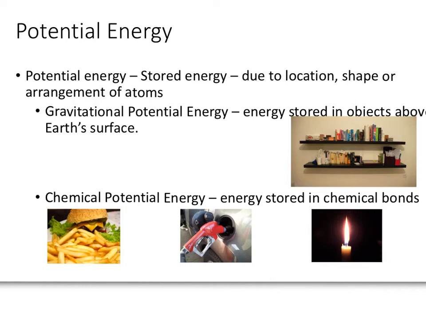It's energy stored in chemical bonds. That's chemical potential energy. Chemical potential energy we use all the time. We use it in our bodies. The food that we eat is chemical potential energy. Our body breaks apart those chemical bonds and uses the energy stored in them to keep us going. We also use it in cars. Candles would be another example of using energy stored in bonds to do something, to make light, to make heat, to make things move.